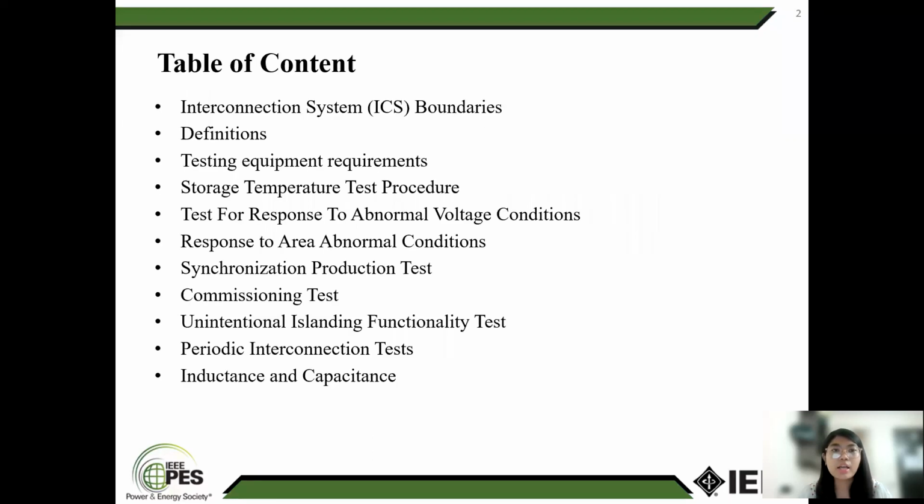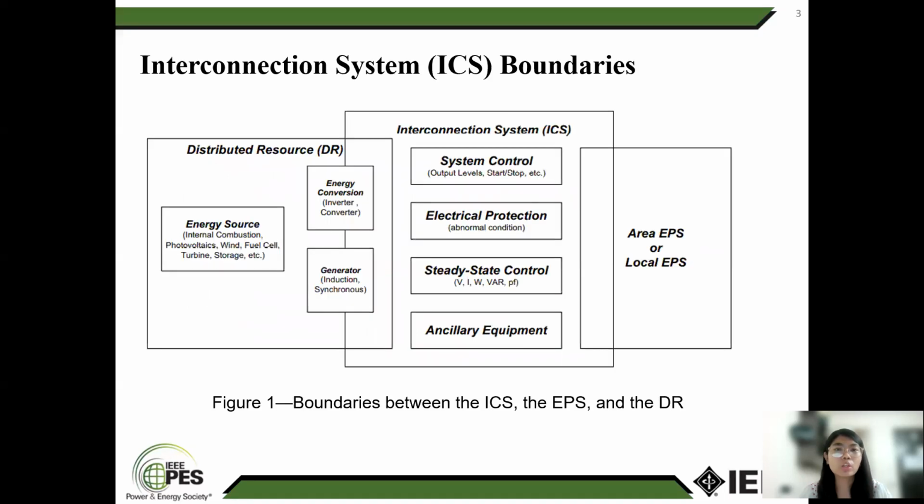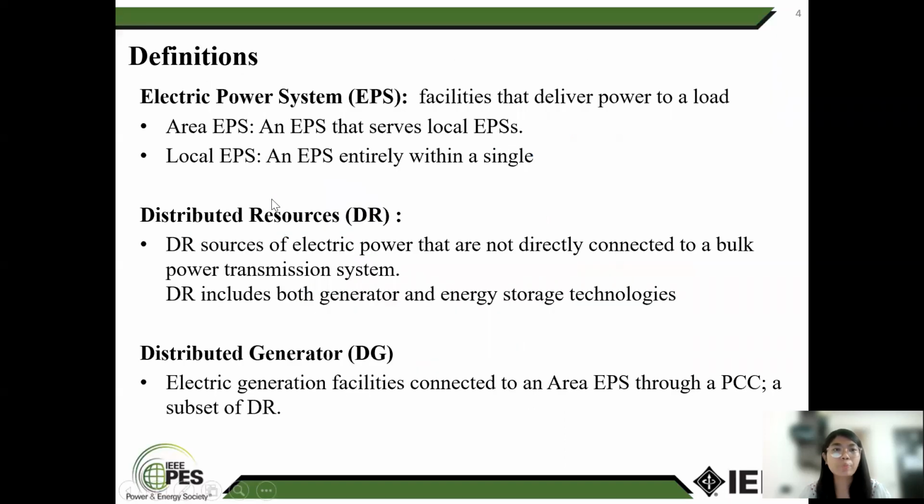Here is the table of contents of my story: interconnection system, definition, testing requirement, storage temperature, test procedure, and so on. Interconnection system, ICS. An interconnection system consists of system control, electrical protection, steady-state control, energy conversion, generator, and so on. It consists of ICS, area EPS, and distributed resource.